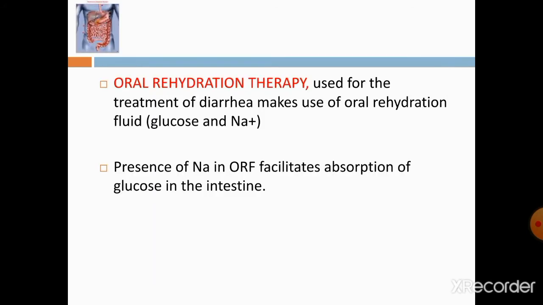This is the reason why the oral rehydration fluid which we give during diarrhea contains both glucose and sodium. Oral rehydration therapy used for the treatment of diarrhea makes use of oral rehydration fluid which contains both glucose and sodium. Because of the presence of sodium, the absorption of glucose will be greater. Only when there is an adequate amount of sodium is glucose absorbed accordingly. The presence of sodium in ORF facilitates the absorption of glucose in the intestine.